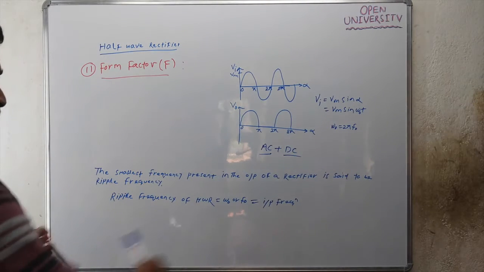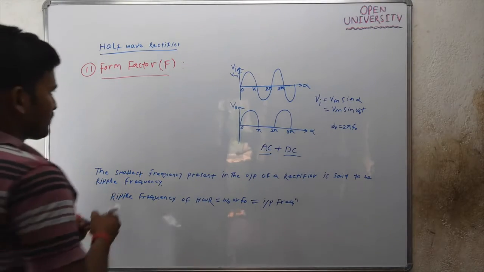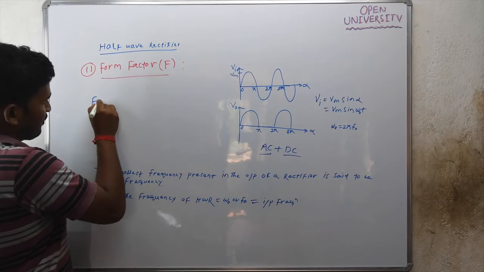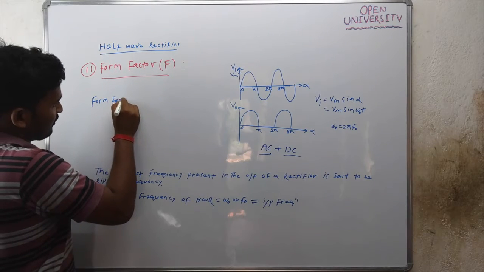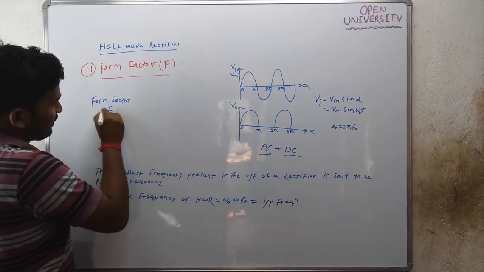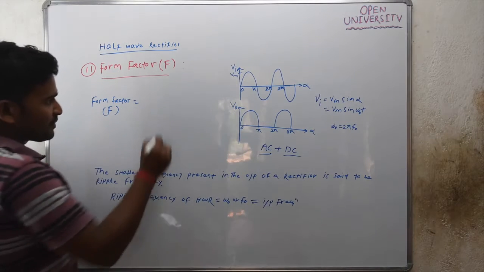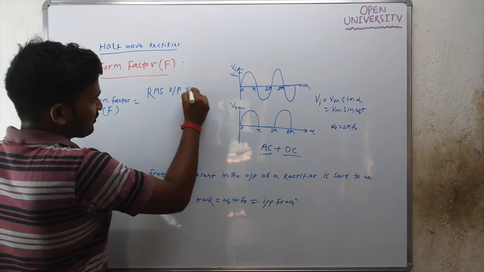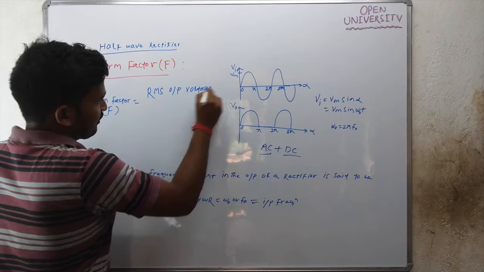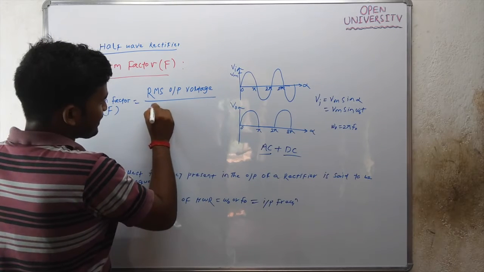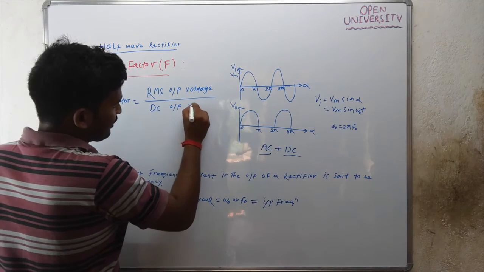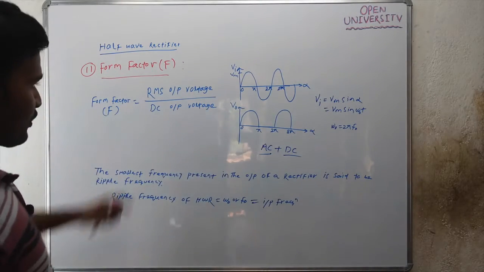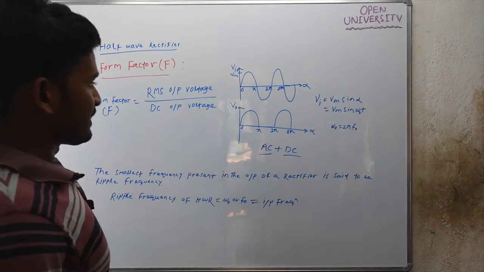If you calculate the form factor of the output waveform, the formula for form factor is F equals RMS output voltage by DC output voltage, or RMS output current by DC output current.